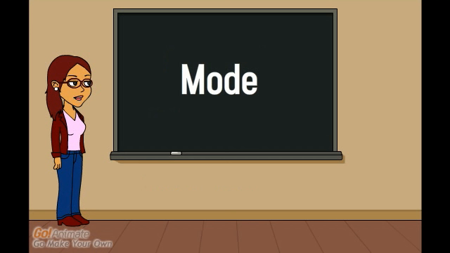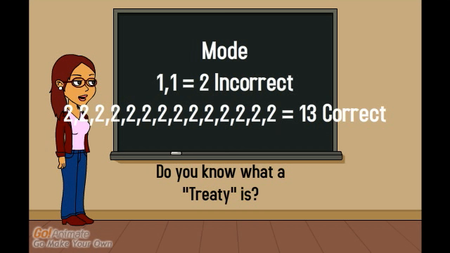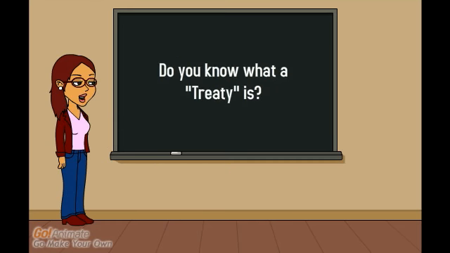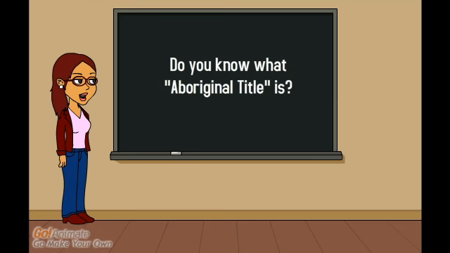The mode is the last statistical measure that we will discuss. The mode is the number that occurs most often. 2 students answered incorrectly and 13 students answered correctly. The mode is the answer of correct because it occurred more often. A treaty is a formal agreement between nations. 10 students answered this question correctly. Aboriginal title recognizes traditional Aboriginal governance over territory.